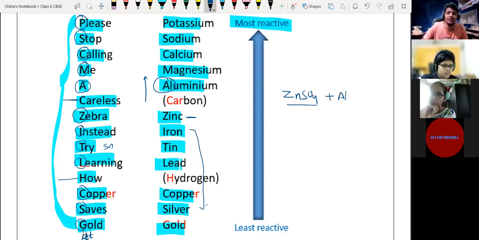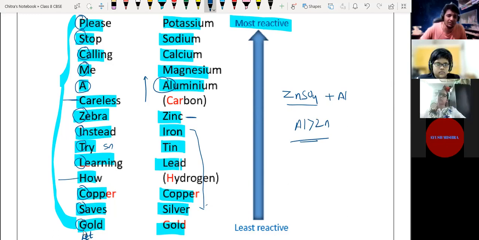We have to check: aluminum is more reactive than zinc, is it or not? Because aluminum is at the top of the series, above the zinc metal.